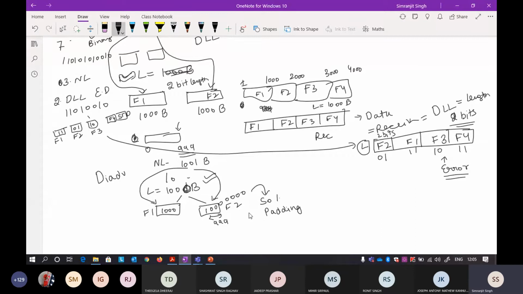But still, if you look at it, it's a very serious problem. If the data division is something like this, there will be a wastage of space and a wastage of resources.